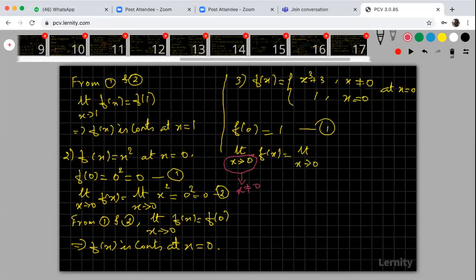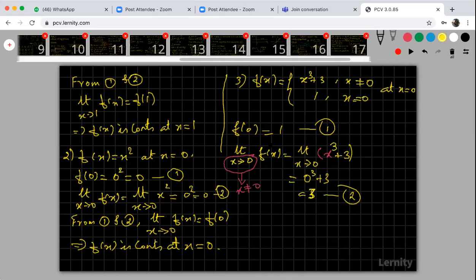Therefore, x not equal to 0 means your f of x is x cube plus 3. Now apply 0. How to find out the limit? Just apply this limit value. When you apply this limit value, x is 0 here, what is the answer we are getting? 0 cube plus 3, which is 3. Look at that. My limit value is 3.